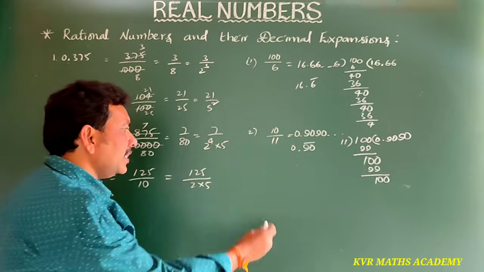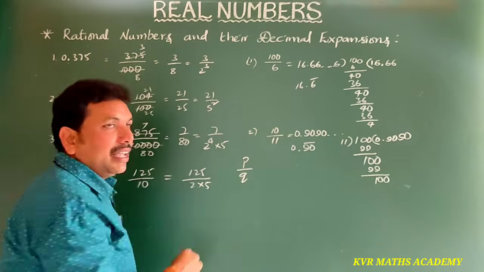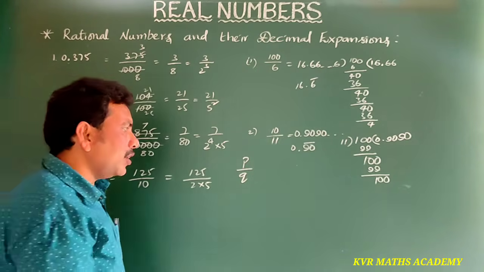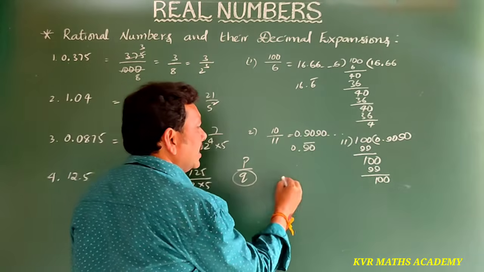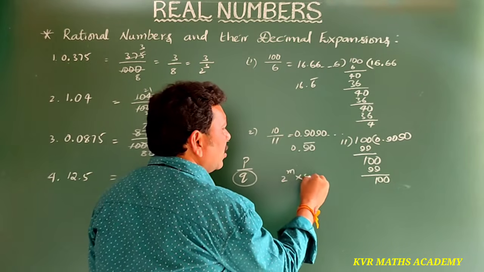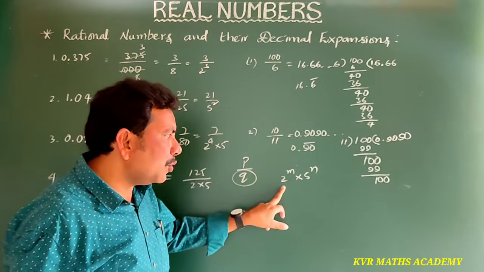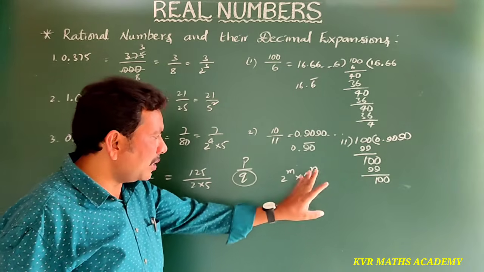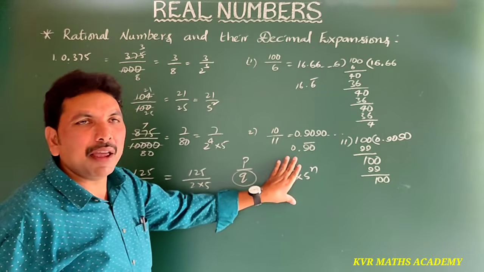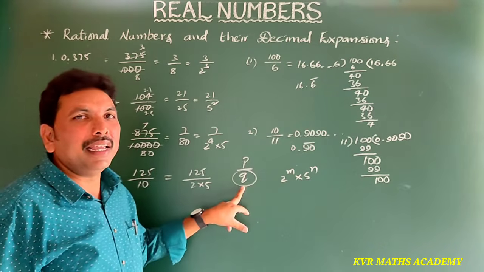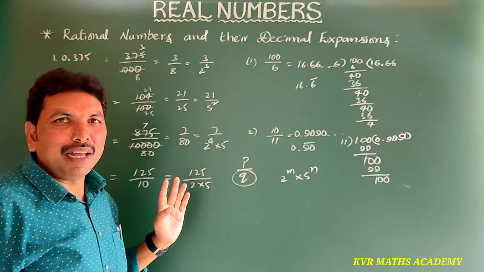So if a number is in the form p by q, and the denominator is in the form 2 power m into 5 power n, or simply 2 power m or simply 5 power n, then that will be a terminating decimal.